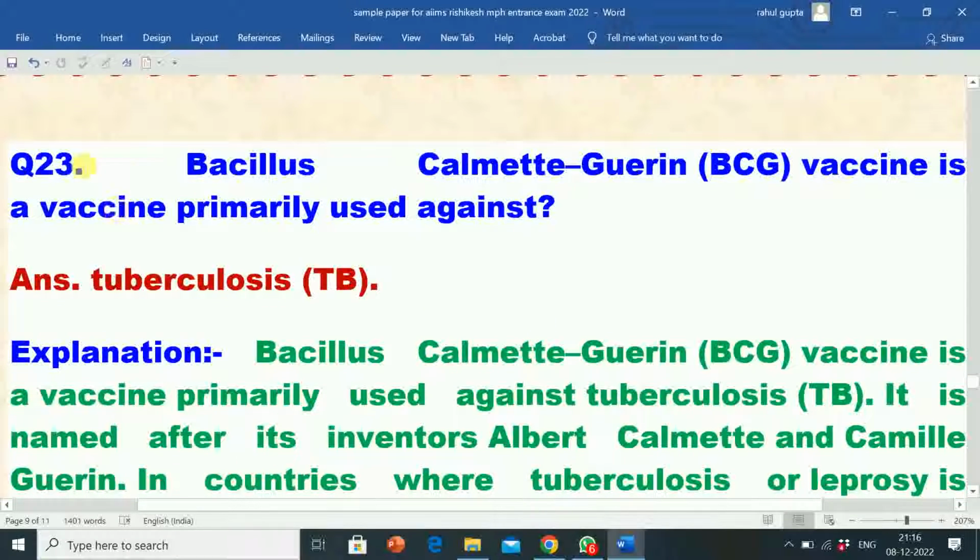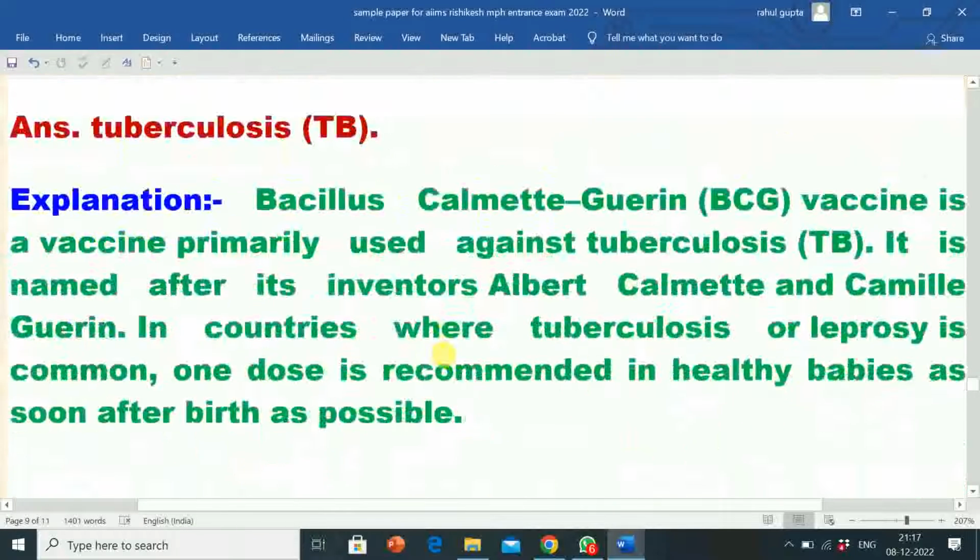Next question is, Bacillus Calmette-Guerin BCG vaccine is a vaccine primarily used against. Correct answer is tuberculosis, TB. Explanation is Bacillus Calmette-Guerin.